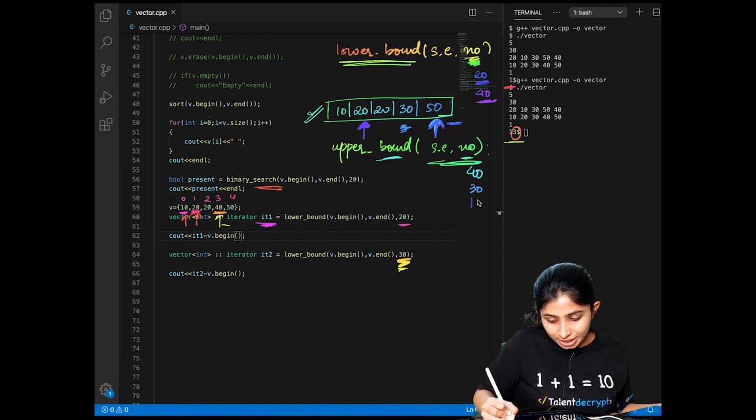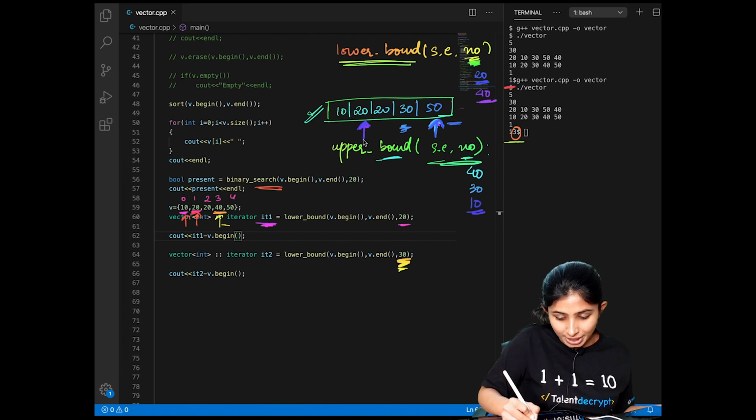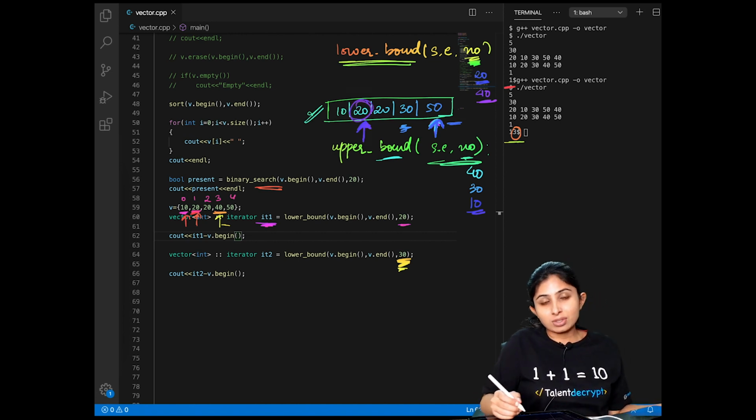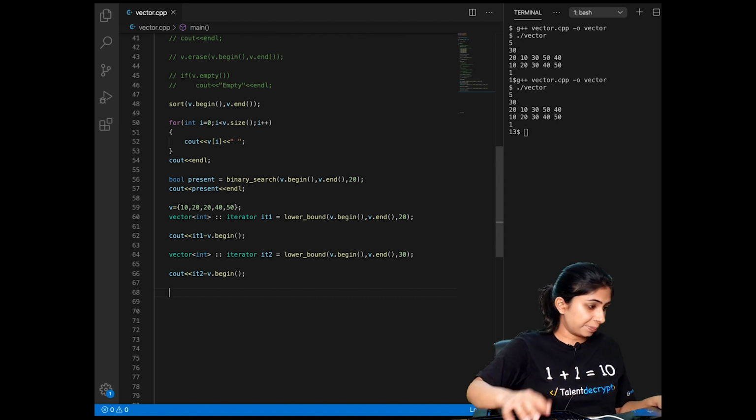What if I need to calculate the upper bound of 10? So this will find the element which is just greater than 10, that is 20. So this will give me an iterator that will point to the first occurrence of my element 20. Now let's try to get the upper bound of 20.